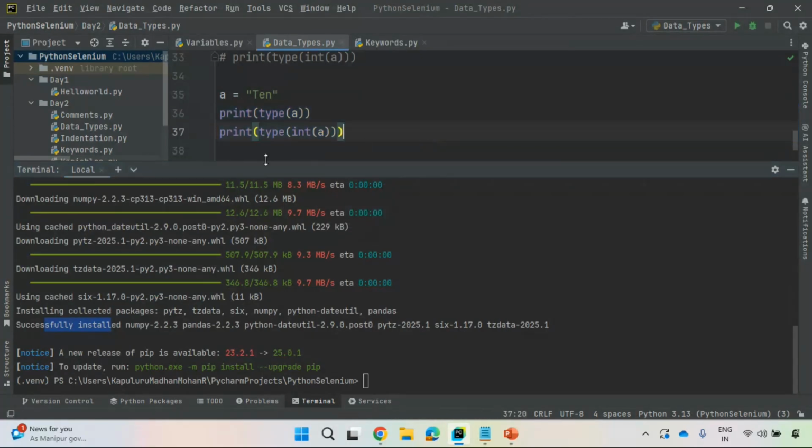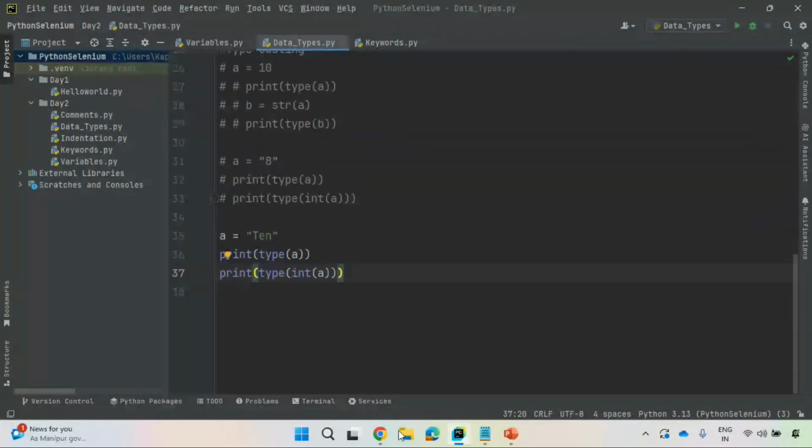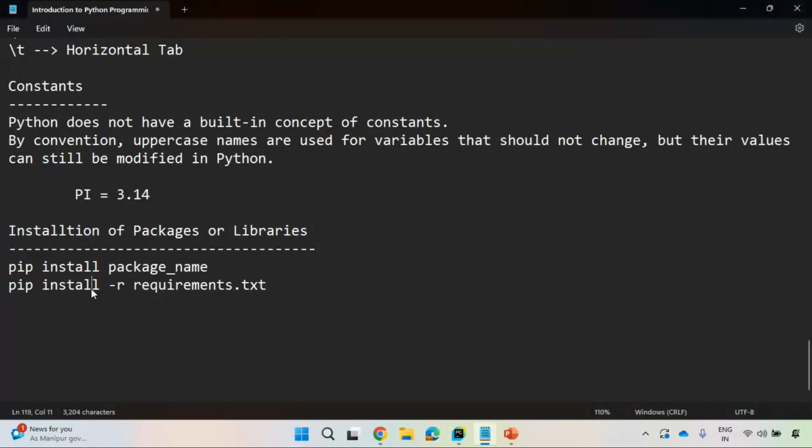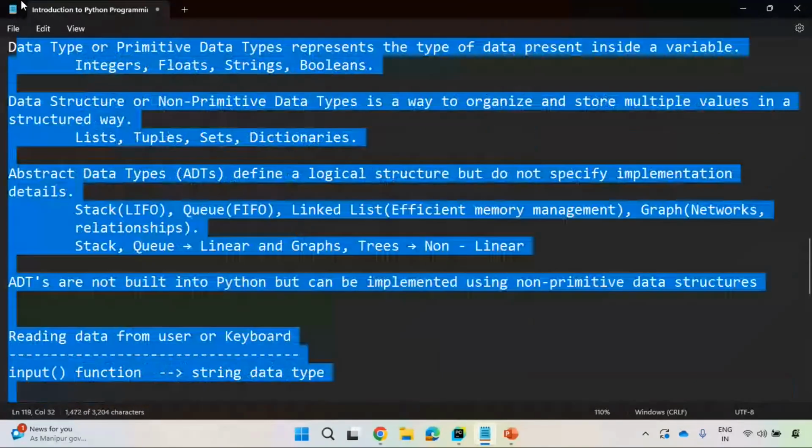Right now, I am not going to do that. Once you create that, click on terminal again and issue this simple command: pip install -r requirements.txt. If you specify this, all the packages specified in this requirements.txt will be installed. Suppose you want to install a single package, you can go for the earlier way. These are all the basic stuff.